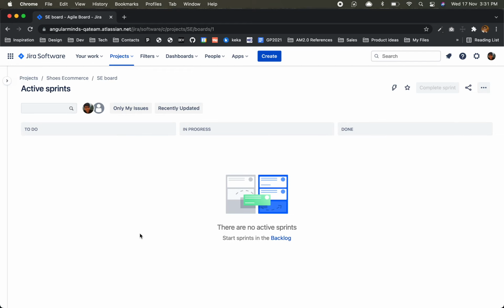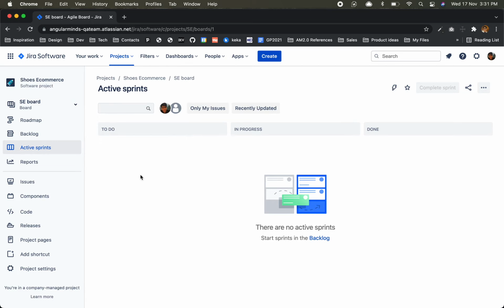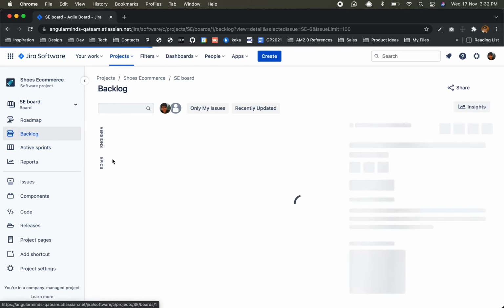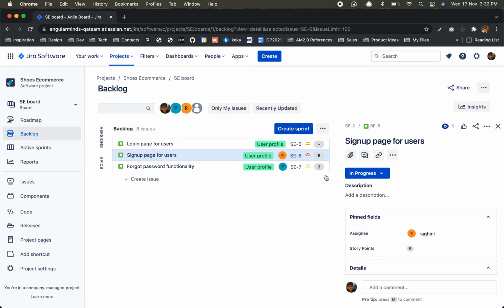And by default we land on this page, active sprints, because most of the time everyone is working on the active sprint only. We haven't started any sprint yet. I just changed the status for this particular one.